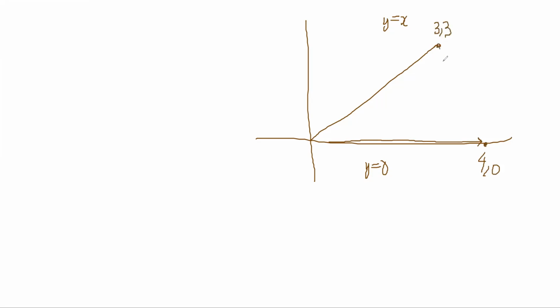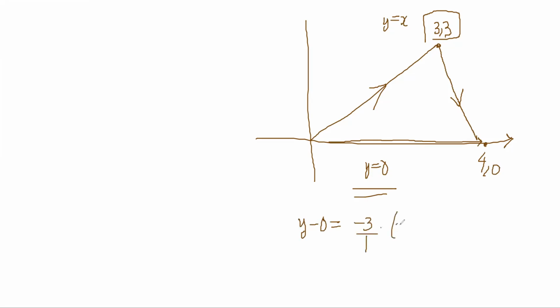So what is this line? This line equation we can find, right? This line is y is equal to x, it will intersect 3 comma 3. This line is y is equal to 0, the x-axis line. And I want to find the line equation between them, which is easy, 2-point form. So y minus 0 is equal to 0 minus 3 by 4 minus 3, which is minus 3, into x minus 4.